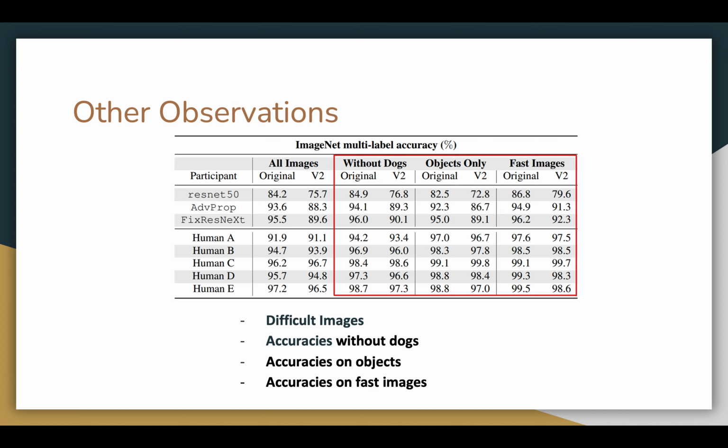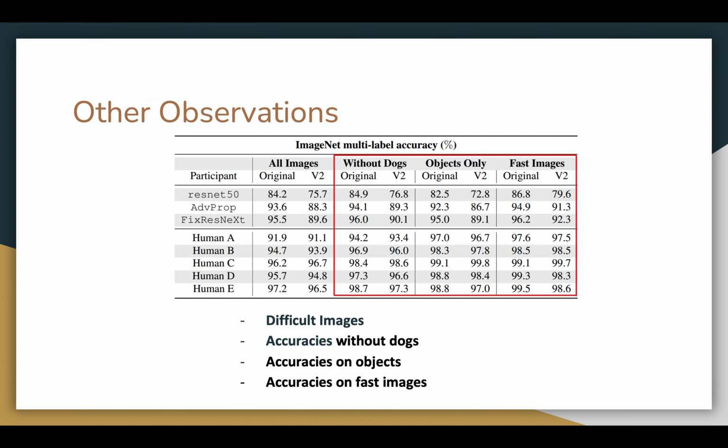Similarly, researchers also computed machine and human labelers' accuracies on a subset of data with only objects as opposed to organisms. In the results, there's a 3.3 and 3.4% increase in mean accuracies for human labelers on the 2 datasets. In contrast, we saw a 0.5% decrease in accuracy for the best model on both datasets. This indicates that human labelers are much better at classifying objects than these models are.